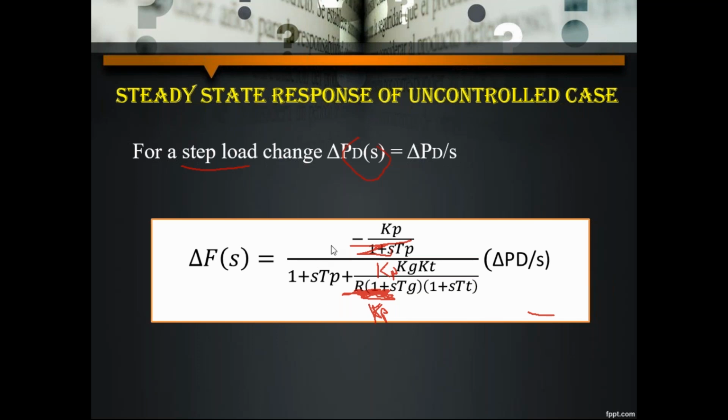What is the formula for final value theorem?